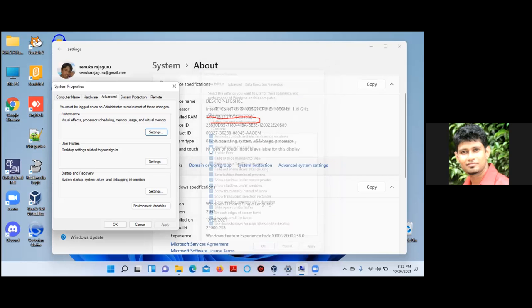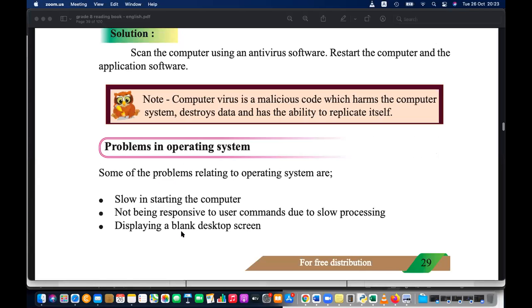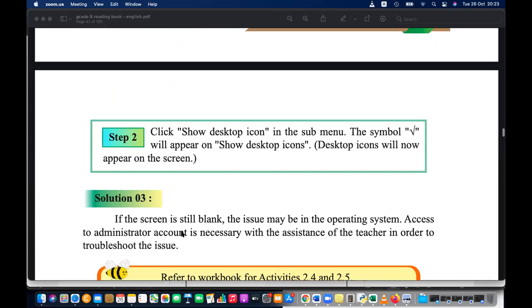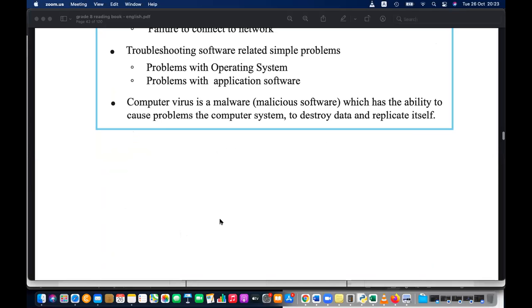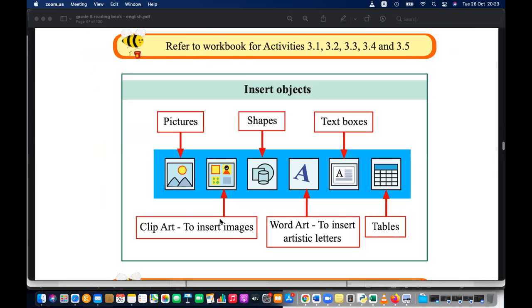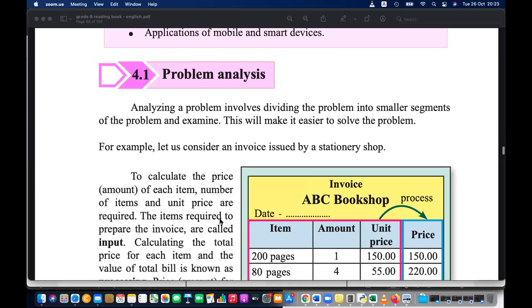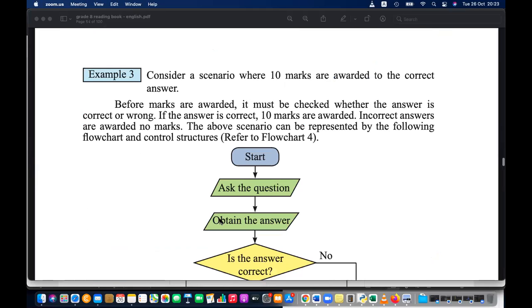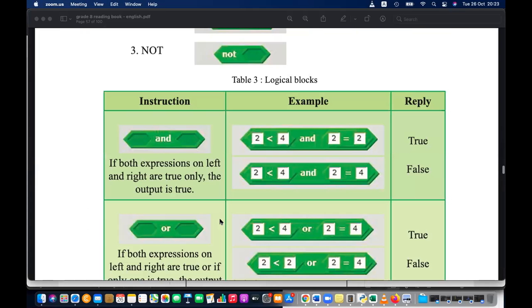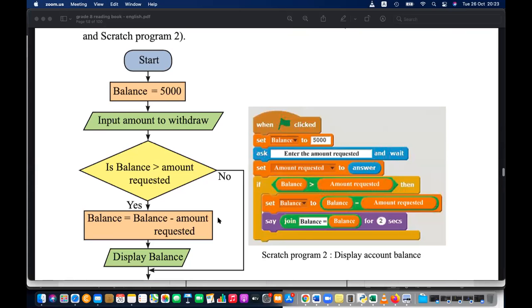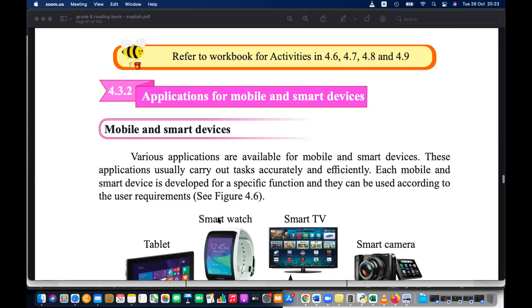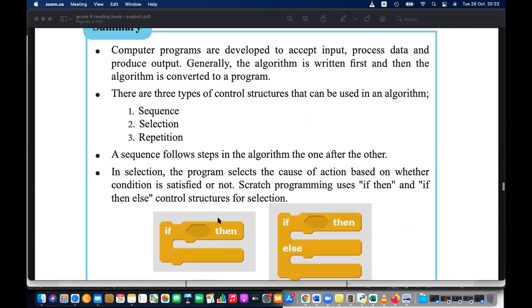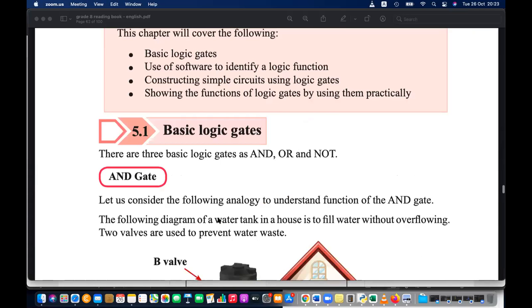We have discussed the practical part also. Right, next day I'll be discussing the next lesson. So as I said, I'll skip the word processing part, as it is an easier lesson, and I'll directly move into the programming part, as it is a bit hard for some students. Then I'll move to the physical computing part. So I think within the next 2 weeks we can finish those things and then start grade 9 classes. So that is the idea.